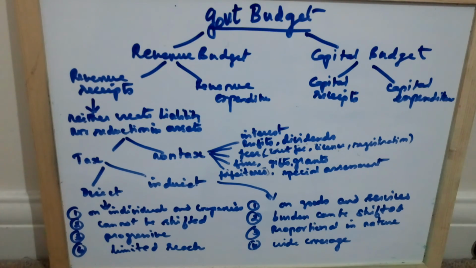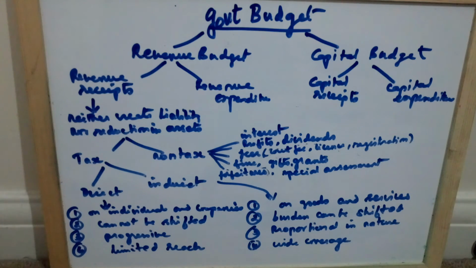Then you find fees. What kind of fees? Court fees, registration fees, import fees are examples of fees. Government earns money through those fees. These fees are used for providing services to the public.